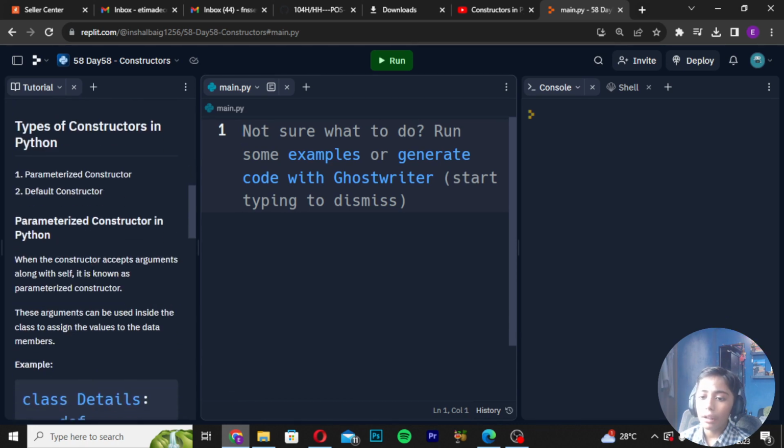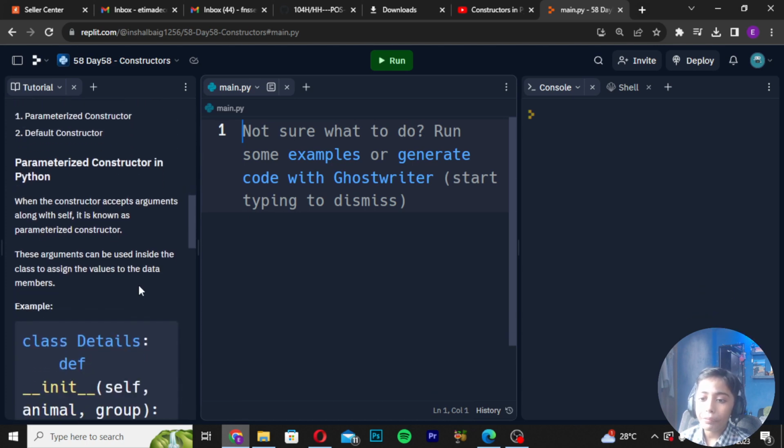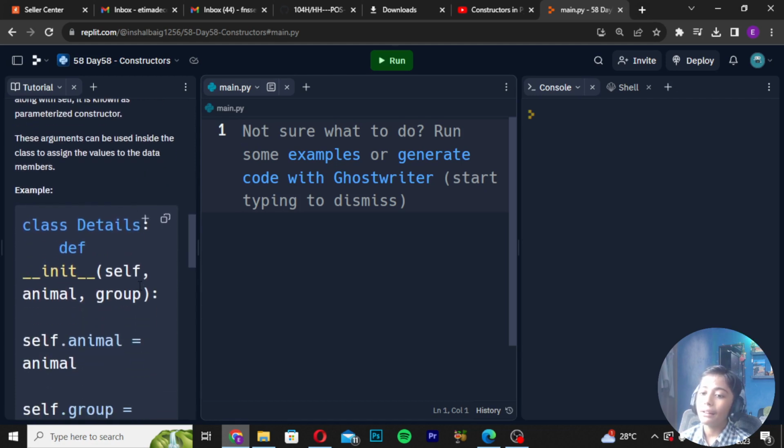Parameterized constructor in Python: when the constructor accepts arguments along with self, it's known as a parameterized constructor. These arguments can be used inside the class to assign the values to the data members.